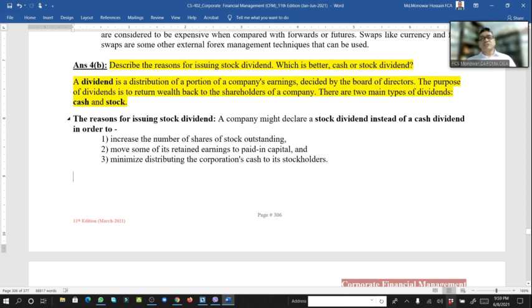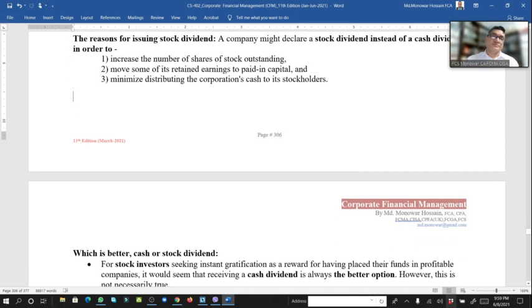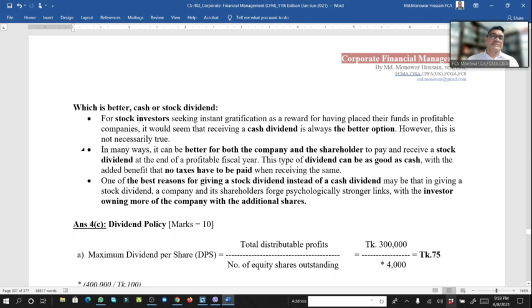Reasons for issuing a stock dividend: shortage of cash, or the amount can be invested in a more profitable item or new expansion, etc. That's why the company is not encouraging cash and is giving the stock dividend.